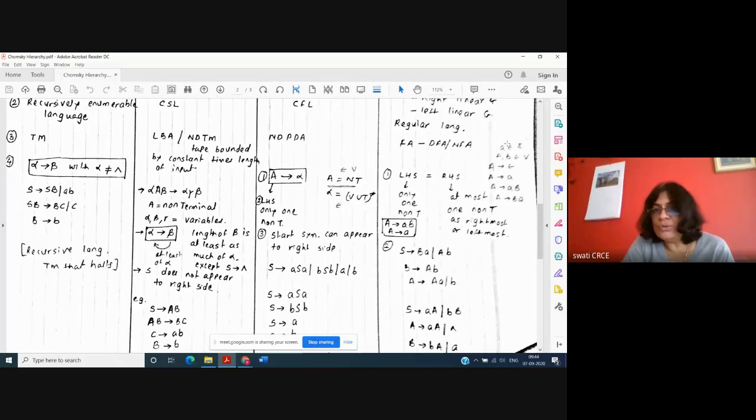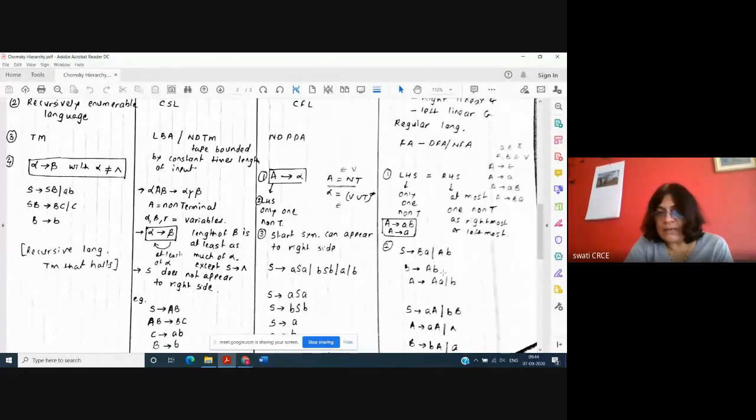Okay, so you can see these are also valid production rules for regular grammar. A generates epsilon. Here we have the epsilon symbol. Capital A generates epsilon is allowed. Capital A generates small a is allowed. Capital A generates small a, capital B is allowed. Capital A generates capital B, small a is allowed. All these are valid production rules for this particular language.